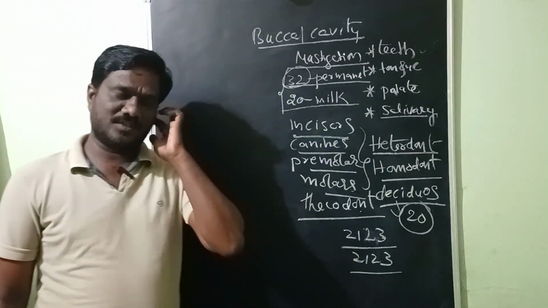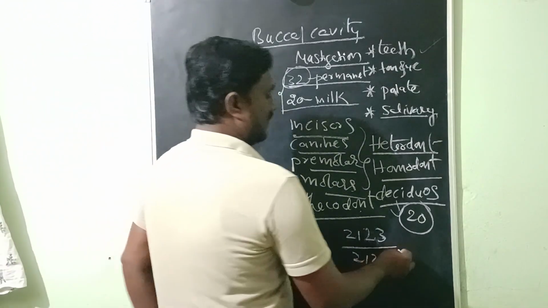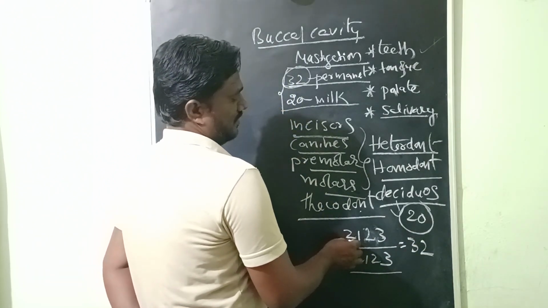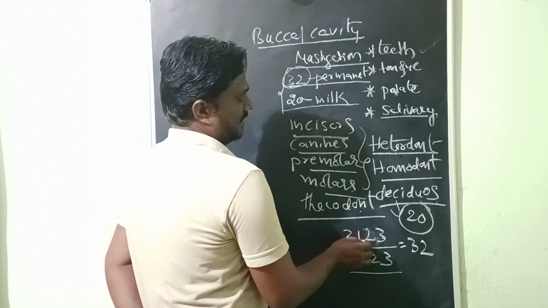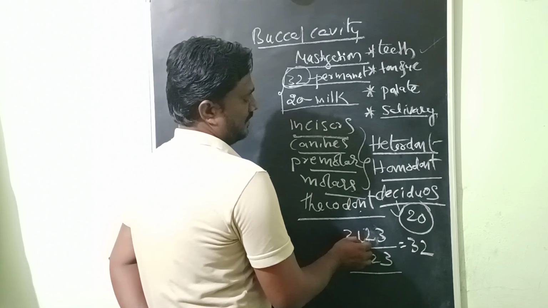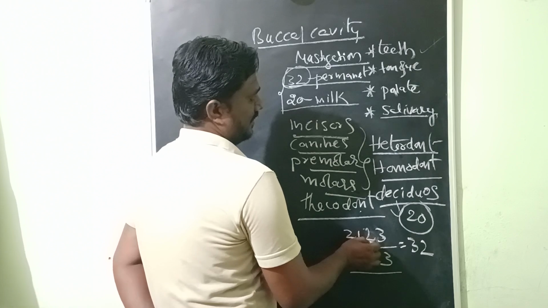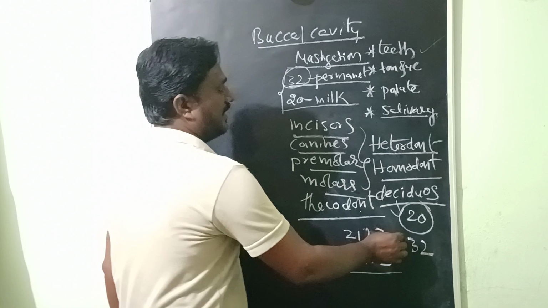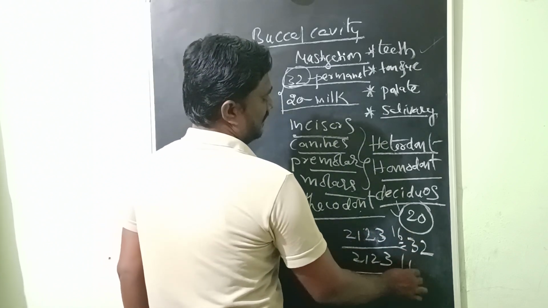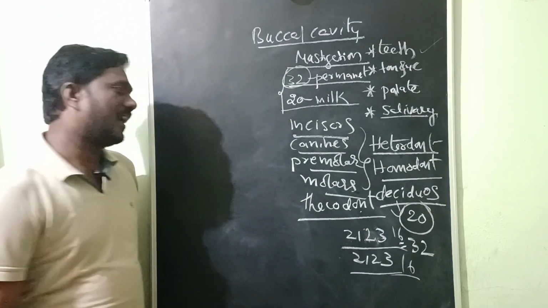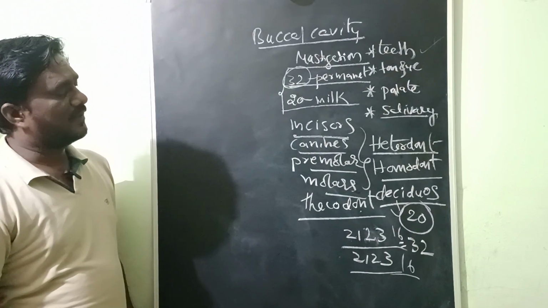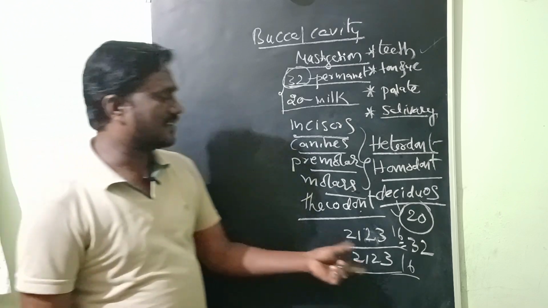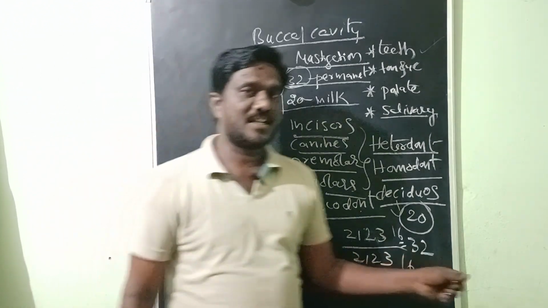The total number is 32, that is 16 in each jaw, 16 and 16. That is the dental formula of our human beings. So the total number of teeth is 32.